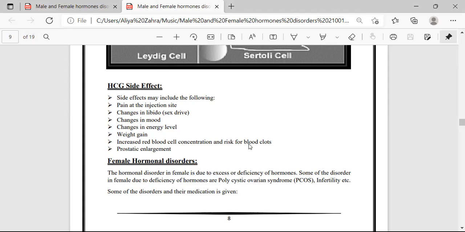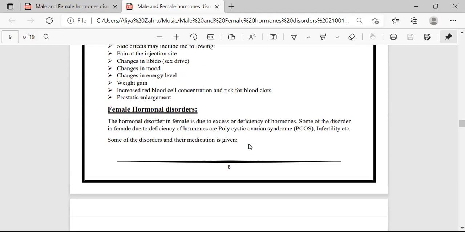Changes in libido, which means sex drive, changes in mood and changes in energy level, weight gain, increased red blood cell concentration, risk of blood clots, and there is also prostatic enlargement.